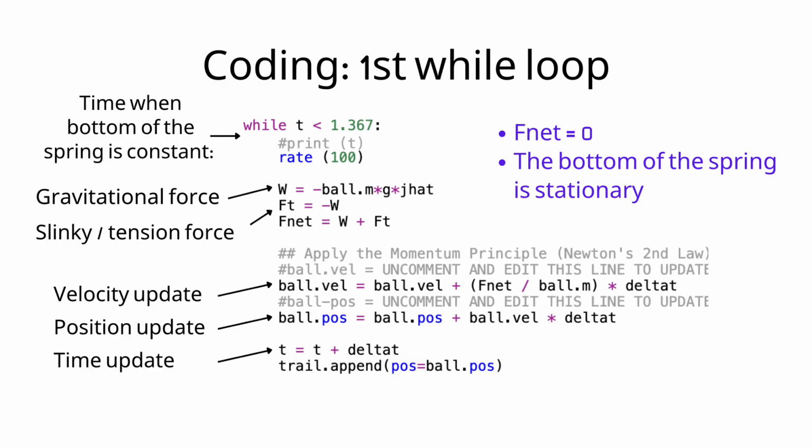In the first while loop of our computational model, we simulate the stage with the bottom of the slinky stationary. During this period, the net force on the bottom is 0: gravity is pulling downward, but the tension from the stretched upper coils exactly balances it. In this loop, we update velocity, position, and time step by step using Newton's second law, but the bottom remains fixed because the acceleration is 0.